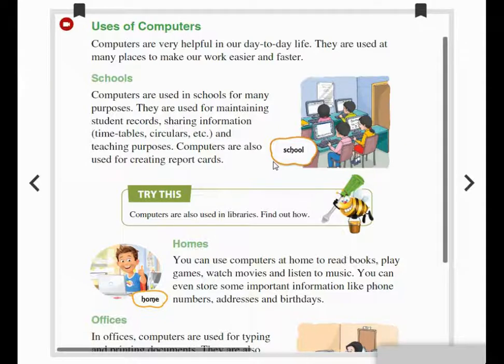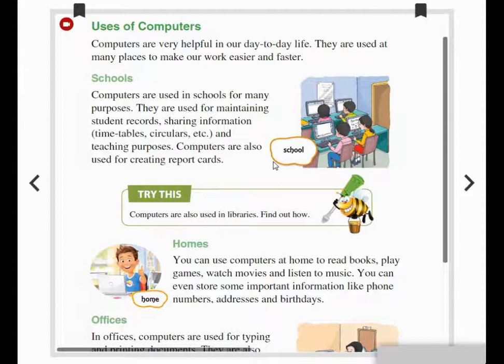Next we can see the usage of computers at home. The user can use the computer at home to read books, play games, watch movies, and listen to music, isn't it? Yes, many useful documents can be saved in the computer, like phone numbers, addresses, birthday dates, photos, and videos. Everything can be saved in the computer.